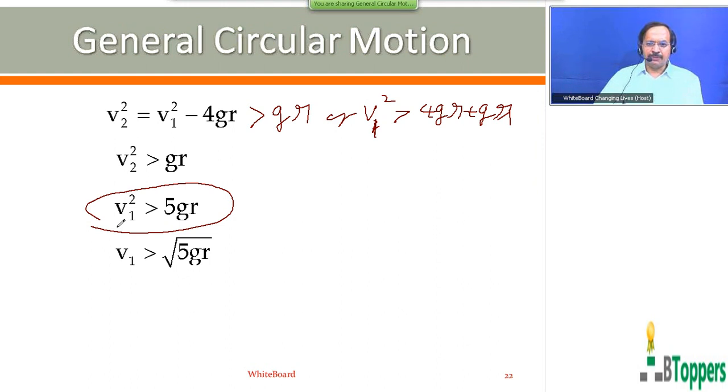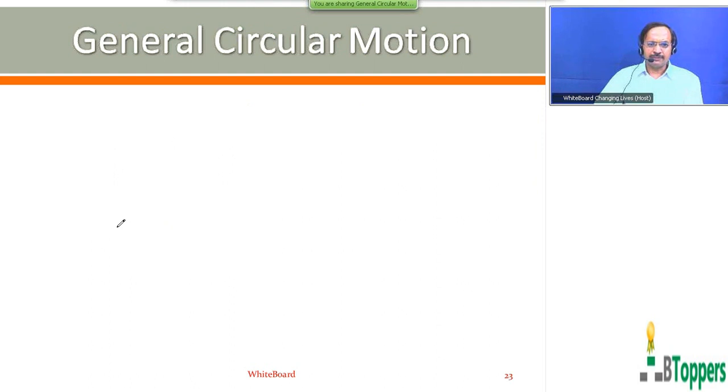So the magnitude of the minimum velocity the bob must have at the lowest position to complete a vertical circle is square root of 5GR.